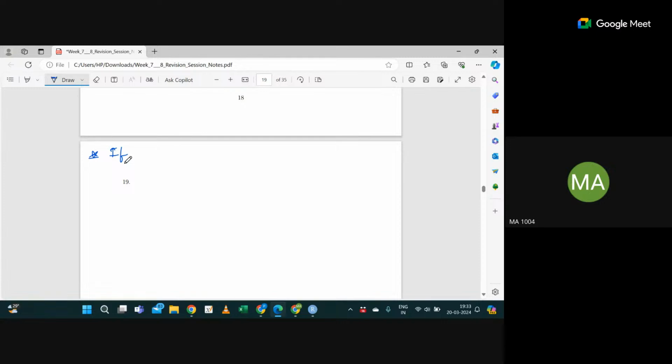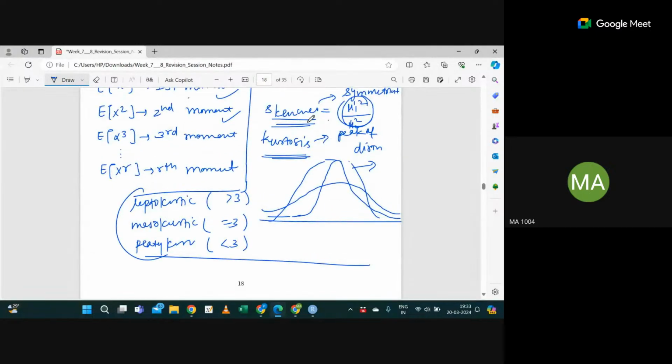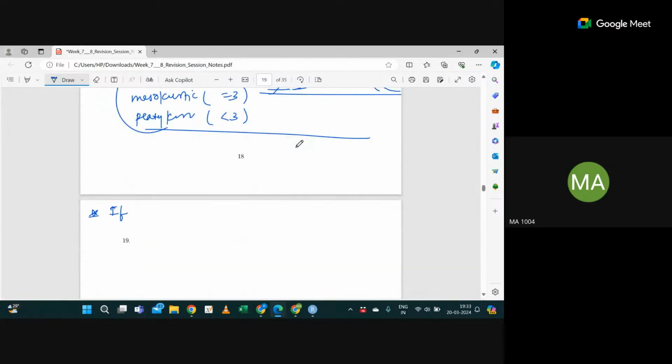If you move to week 9 onwards, you will study the method of moments. In the method of moments, we use the moments to estimate the parameters of the distribution when the parameters are unknown. So these moments are very useful in other fields also. This is one example where you can use them to know the skewness or kurtosis. As of now, we are focusing on how to calculate the moments.